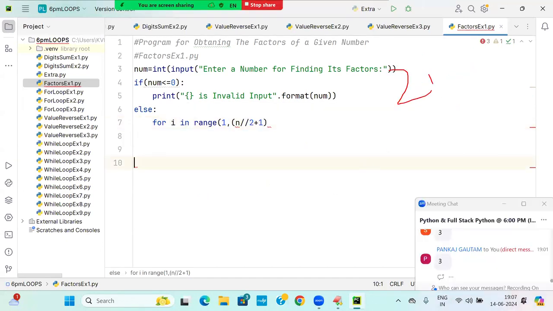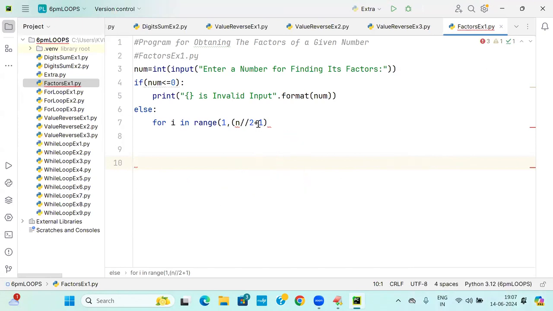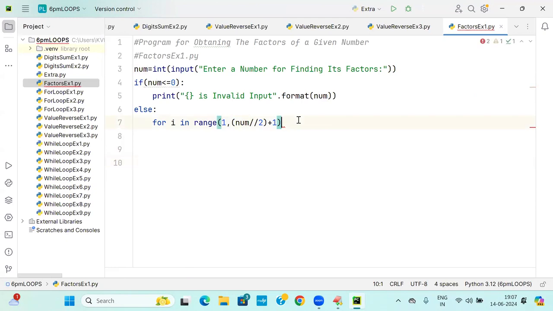If I take 24, 24 slash 2 will become 12. If it is becoming 1 to 12, it will take 1 to 11. That's why I'm writing plus 1. It will become 13. So this will be written like this. Are you following? What is this now? NUM plus 1. Clear or not clear?